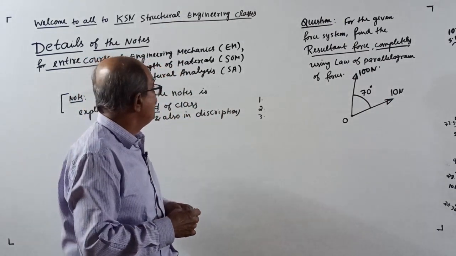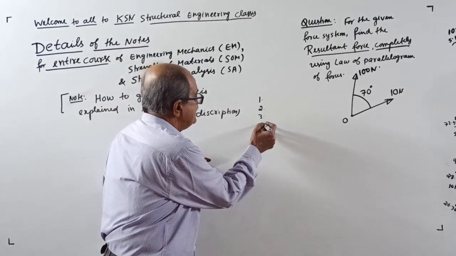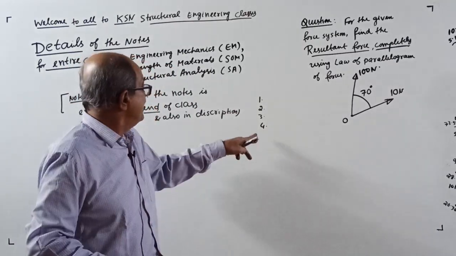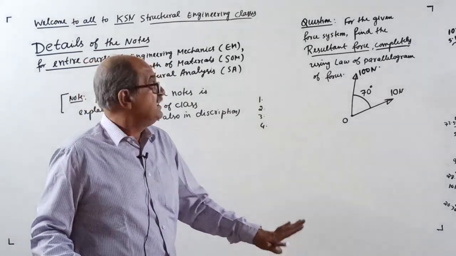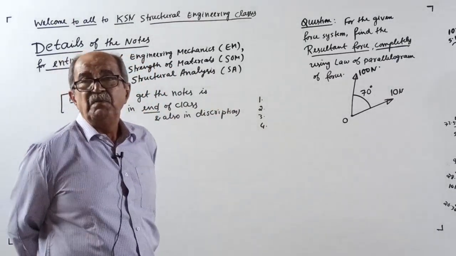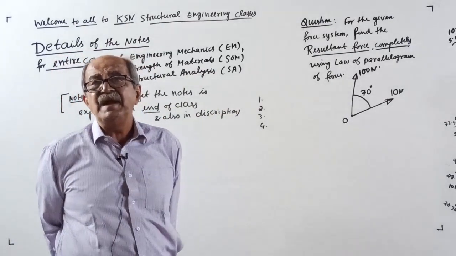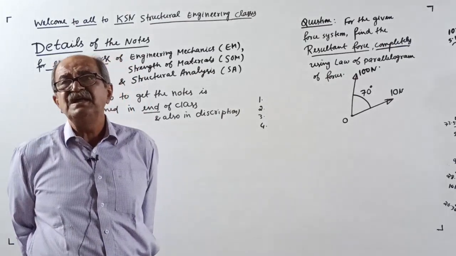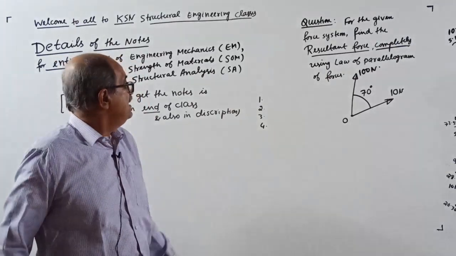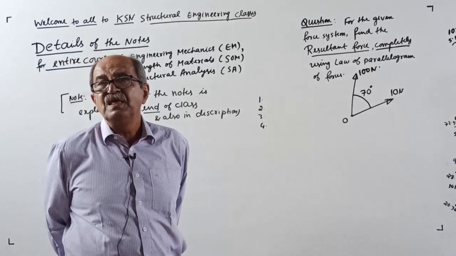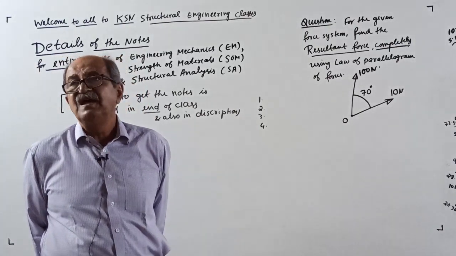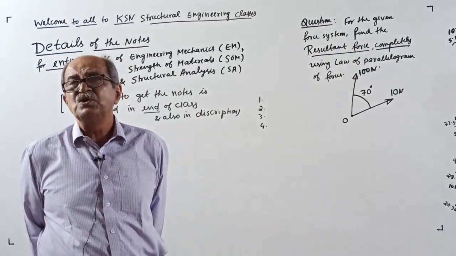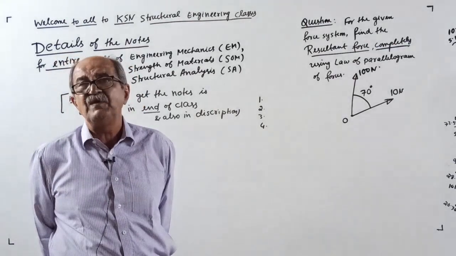Then one more point I want to tell. These notes will be given, as I told, part by part for the complete subject. But in engineering mechanics, remember, kinematics and those things will not be covered. Because for structural engineering, what is all required? If I cover the force system, equilibrium, support reaction, and then center of gravity, moment of inertia, and friction, it covers more than 80% of the academic requirement.